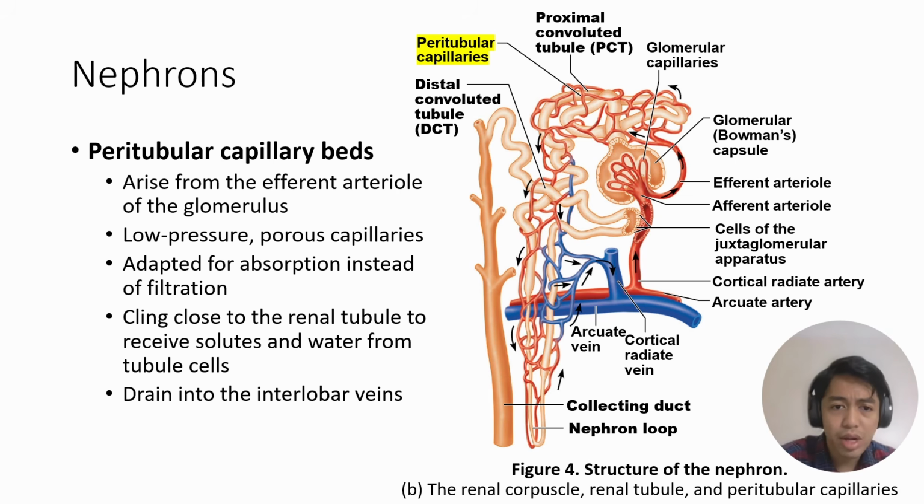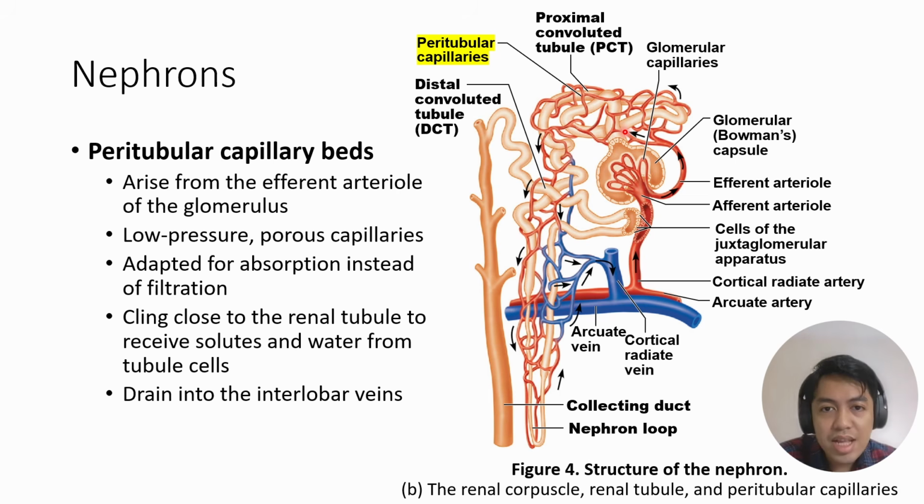Then you have the peritubular capillary beds, which come from the afferent arteriole. So you can notice here, the afferent arteriole, as it enters the corpuscle, it becomes your glomerulus. Then, as the glomerulus exits, it becomes the efferent. Then the efferent will meet with the renal tubule to become your peritubular capillaries.